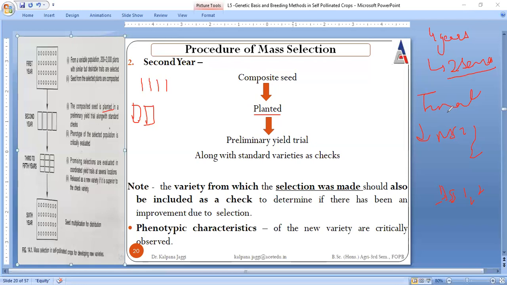In the same way, in the first year we are selecting the varieties on the basis of their phenotype, and those having a similar phenotype are selected and their seeds are mixed together. Now the seeds which are mixed together enter into the second year where they are planted. But we need to see whether the plants taken together are actually the efficient ones or not.